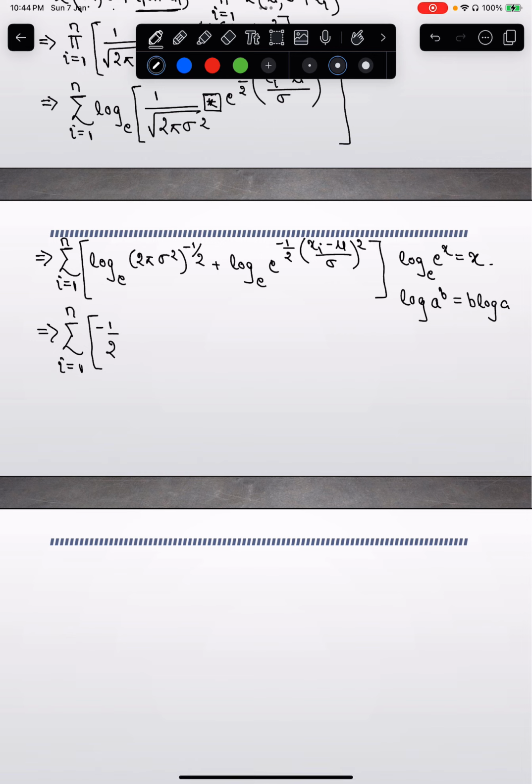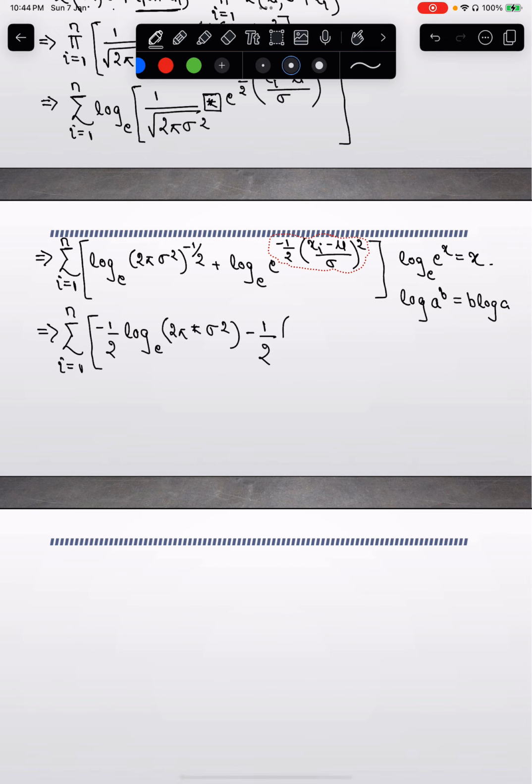Minus 1 by 2 log base e of 2 pi sigma squared, plus, and if you write log base e to the power x, this whole term here will just come down, and there is a minus sign leading this term, so I can write this as minus 1 by 2, xi minus mu over sigma, the whole square. Okay, so far so good.